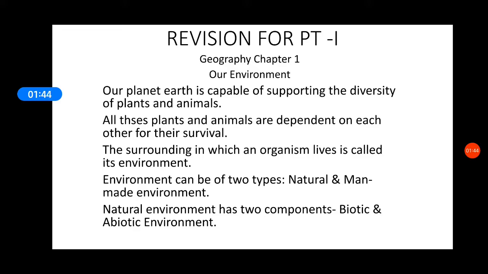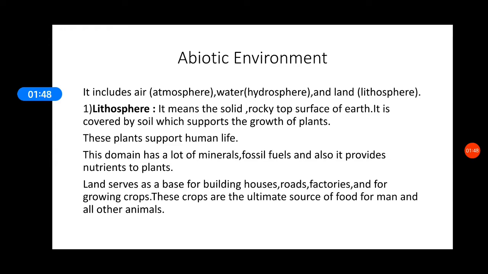Again, natural environment is of two types: biotic and abiotic. When I talk about abiotic environment, that means the elements which do not have life. I am talking about air, atmosphere, water, hydrosphere, and land, lithosphere.